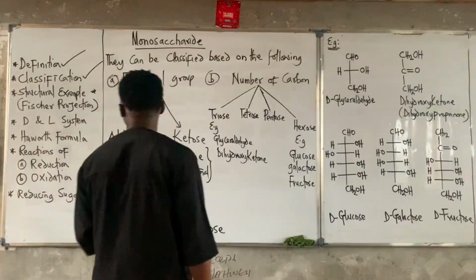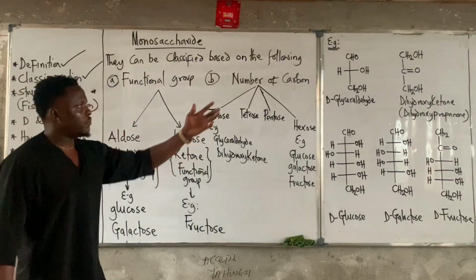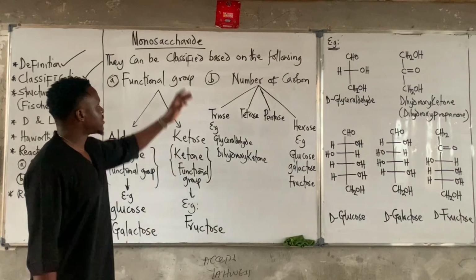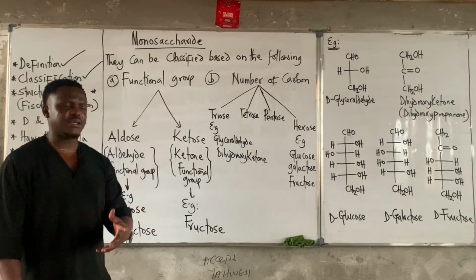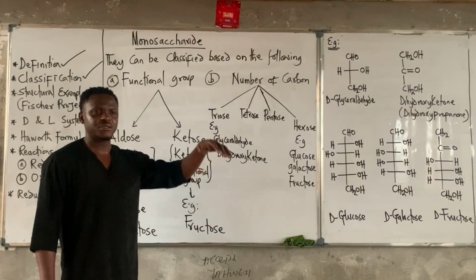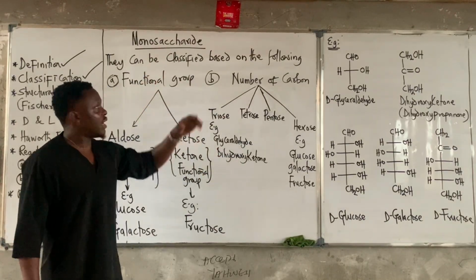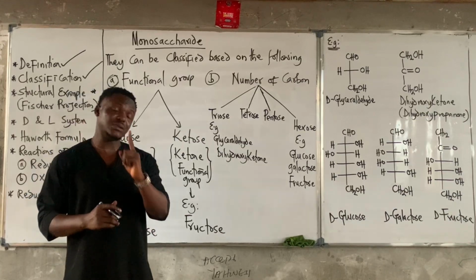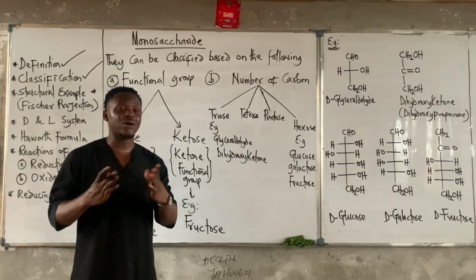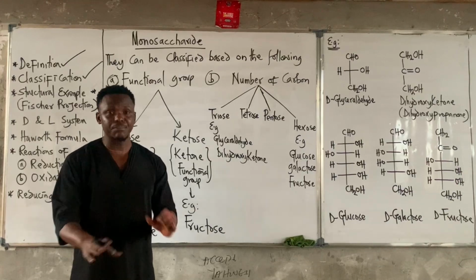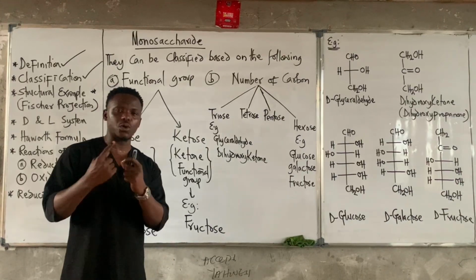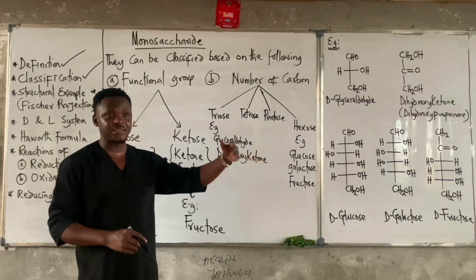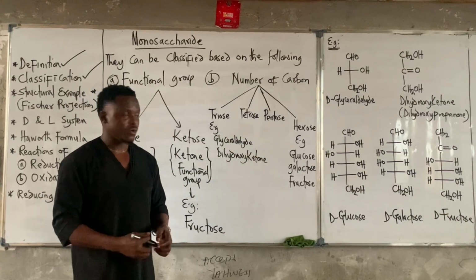Okay, so we just completed our classifications of carbohydrates based on the number of sugar units. Now let's talk about monosaccharides because it's important we look into the details of each of them. Monosaccharides, like we said, are carbohydrates that contain just one sugar unit, or carbohydrates that cannot be hydrolyzed to simpler units. Since it contains just one unit, you cannot break it down further. However, disaccharides and the rest can be broken down.